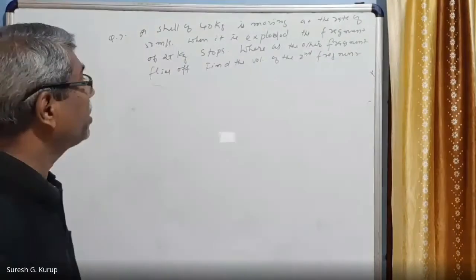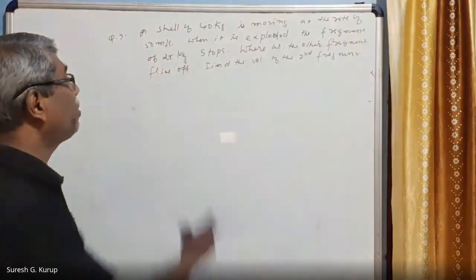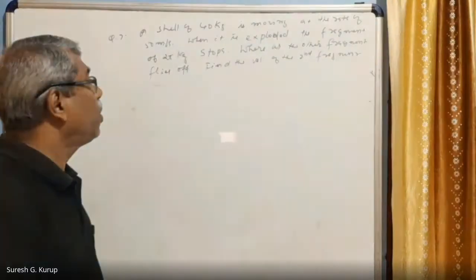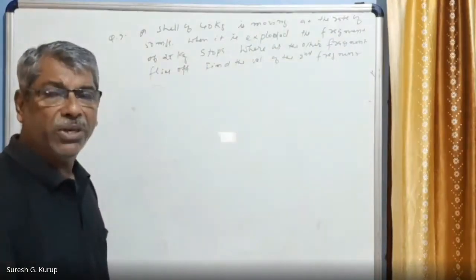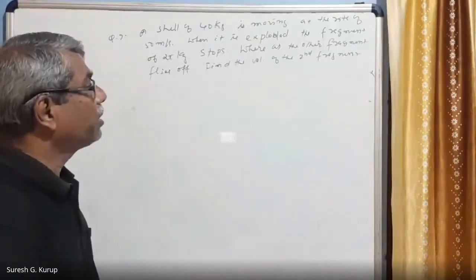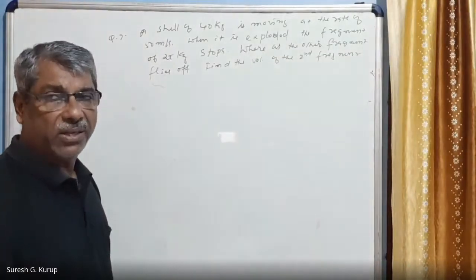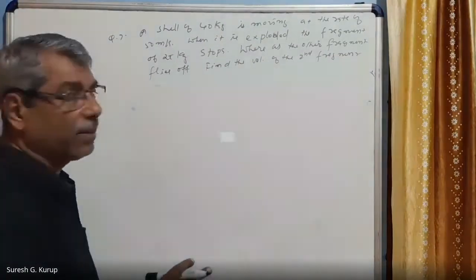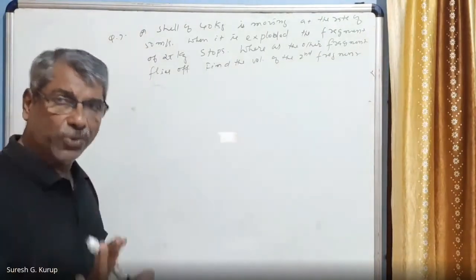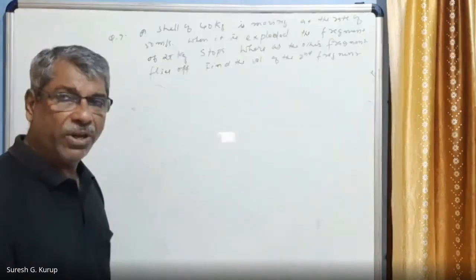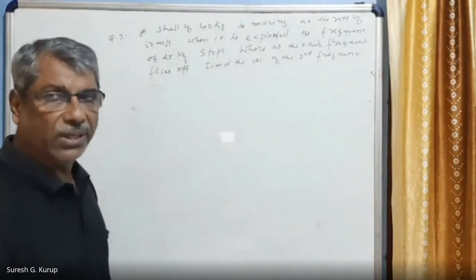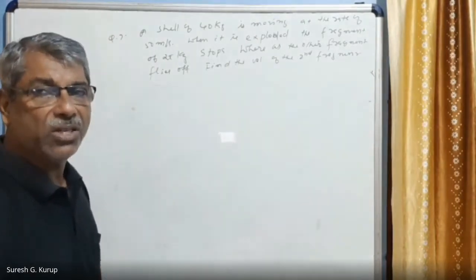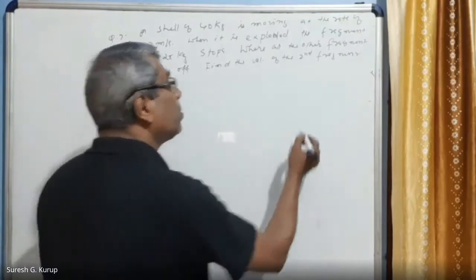See the question. Shell of 40 kg is moving at the rate of 50 meters per second. Suppose the shell has a mass m and its velocity is equal to u, then the momentum of the shell is m into u. And all of a sudden, this breaks. It explodes into two parts. One part is 25 kg, that stops. And the other part mass will be 40 minus 25, so 15 kg. That moves with the velocity, right? Then what is the velocity of the second part? This is the condition.